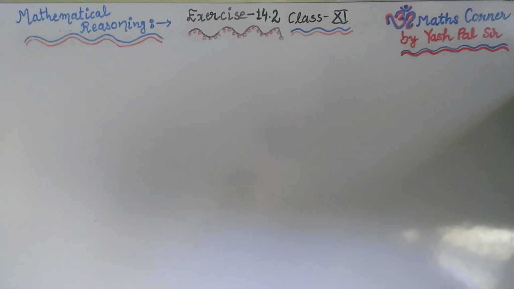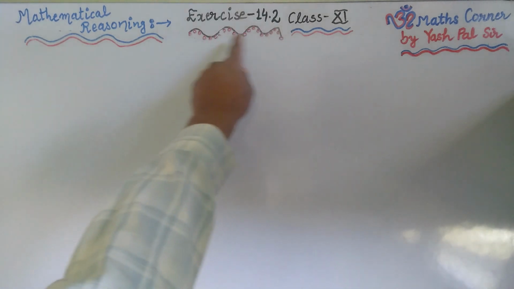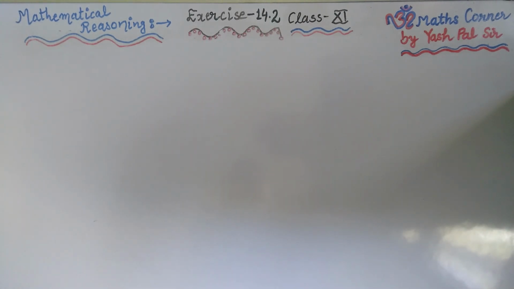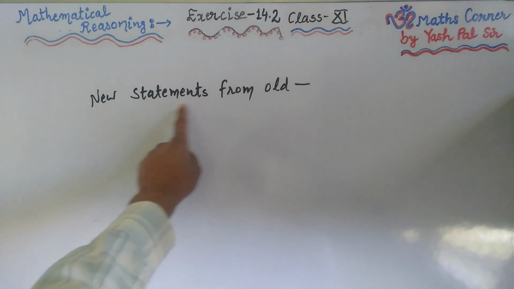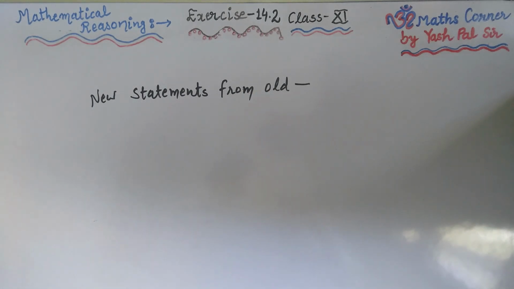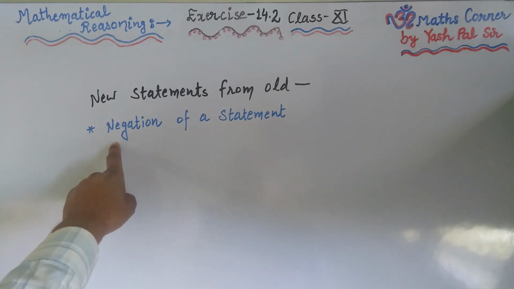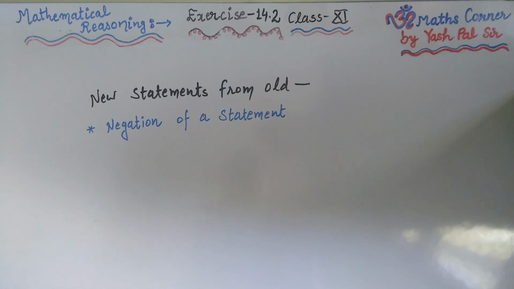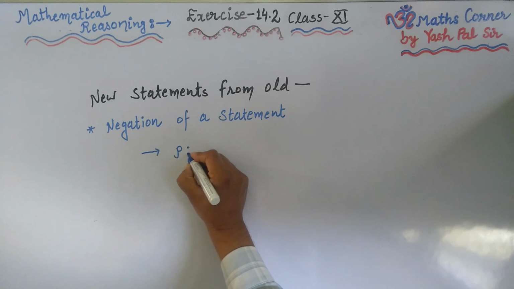Today we are going to learn something new in exercise 14.2: how to make new statements from old. The very first one is negation of a statement. Here the denial of a statement is called the negation of the statement. We shall try to understand this with one example. Suppose we have one statement, P is the name of the statement.